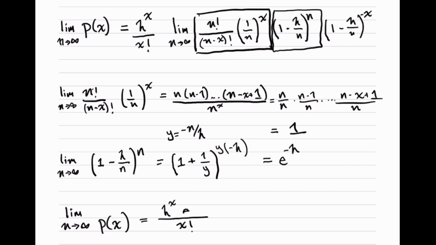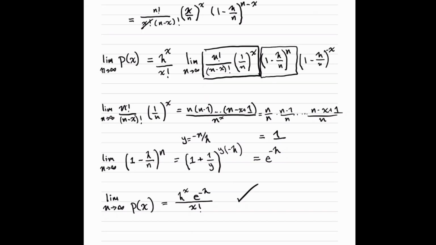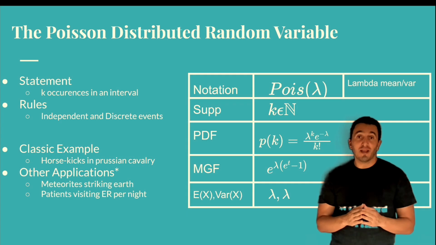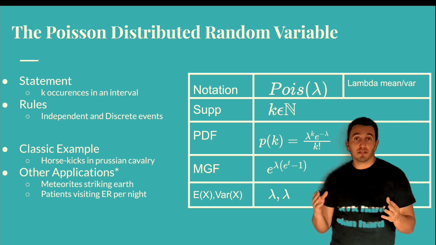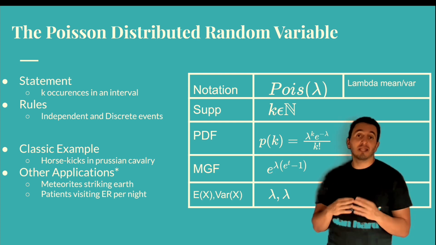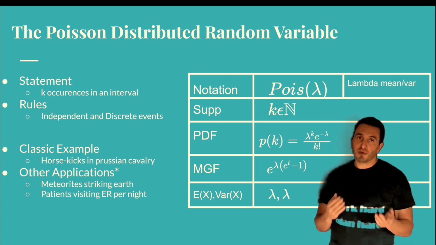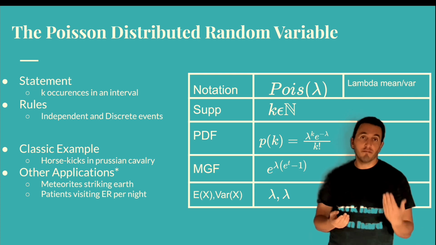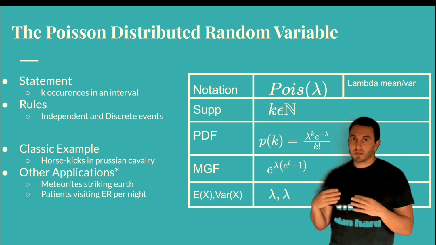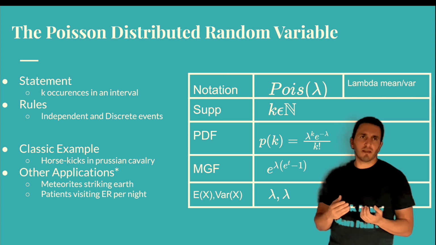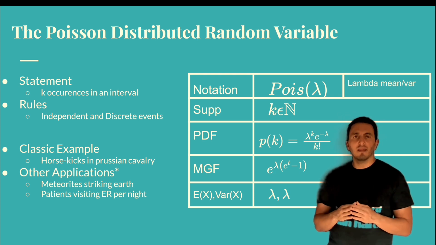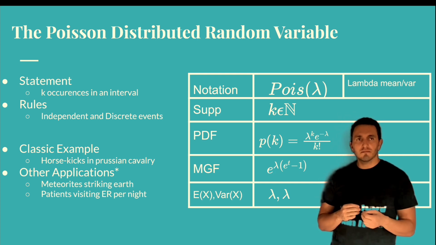And we now have determined that the limit of the distribution function of x as n goes to infinity is lambda to the x e to the negative lambda over x factorial. So that's pretty cool. As n goes to infinity, the limit distribution for the binomial random variable is the Poisson distribution. And the Poisson distribution has only a single parameter, lambda. Lambda is actually equal to both the variance and the mean, which solves one of our problems, which was that we see consistently that the mean is much bigger than the variance.